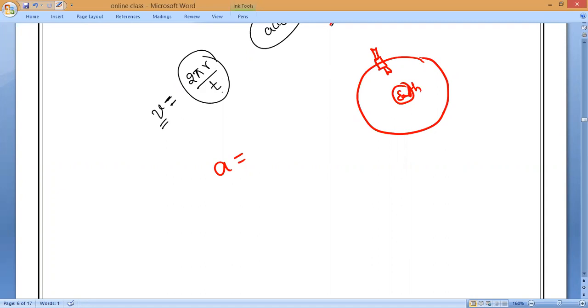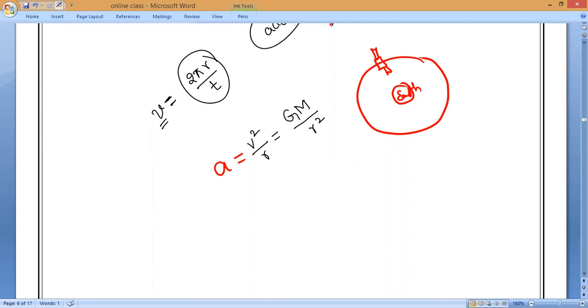Yes, sir. Same way, when any body is in a circular motion or in an orbit, remember, the acceleration formula is v square by r. Please note it down. What is the formula? V square by r, which is equal to capital G into capital M divided by r square. Divided by what? R square.